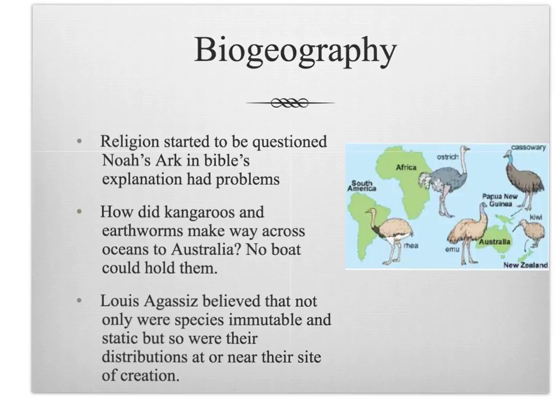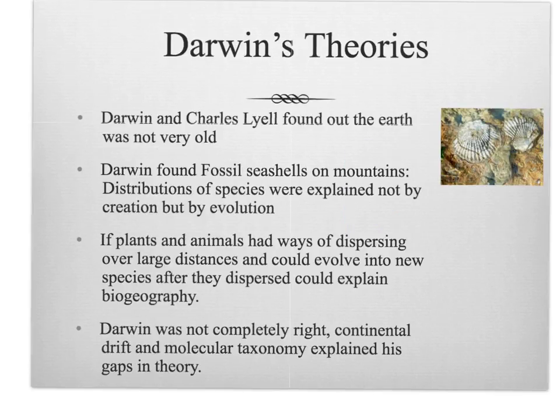Biogeography. Religion started to be questioned. Noah's Ark and the Bible's explanation had problems. How did kangaroos and earthworms make their way across oceans to Australia? No boat could hold them. Louis Agassiz believed that not only were species immutable and static, but so were their distributions, at or near their site of creation. Darwin's theories.